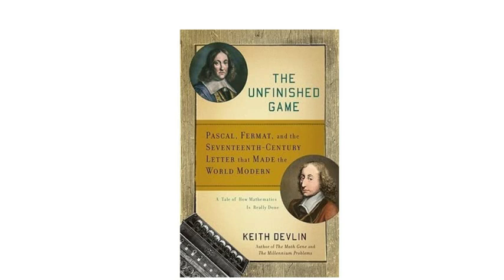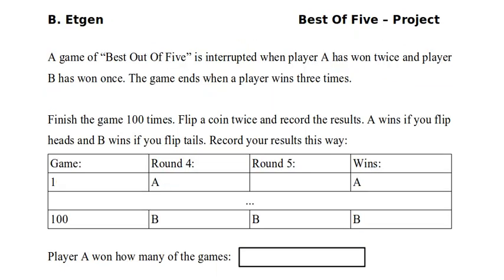The Unfinished Game is a very low-level math book. It's kind of fun, and it talks primarily about the issue of determining what happens when a game like Best Out of 5 is interrupted. Interrupted meaning that the game has to stop, but you still know something about the game. In this case, a game of Best Out of 5 is interrupted when player A has won twice and player B has won once. The game ends when a player wins 3 times. So player A's really close to winning, player B is not as close to winning. And there's lots of ways of getting this wrong.